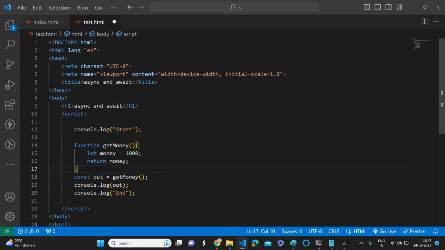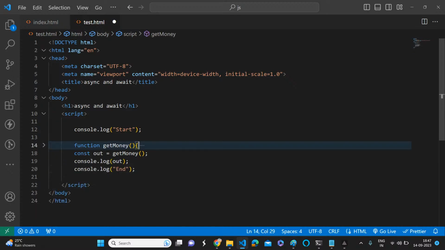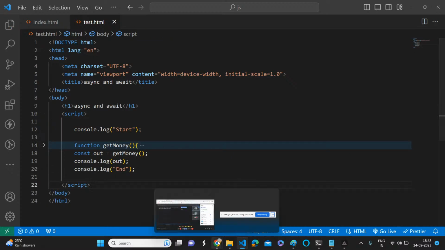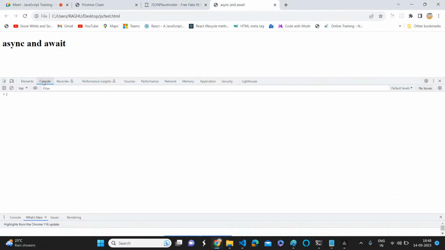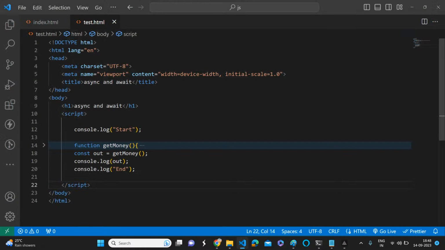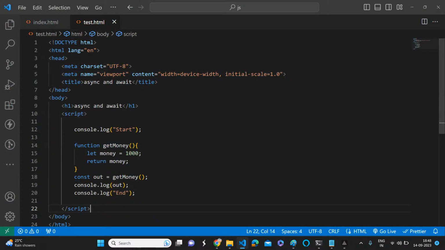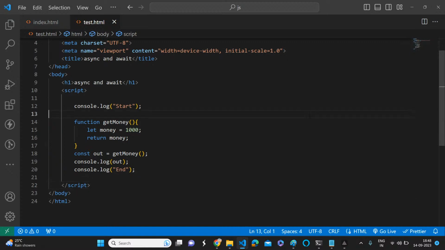Just tell me, what will be the output for this program? Like start, end. Observe carefully. It's very simple. Start, 1000 and end. First it will print start, and then it will invoke this function.